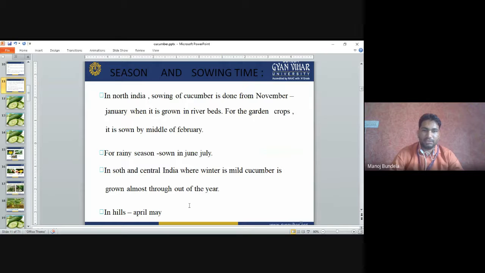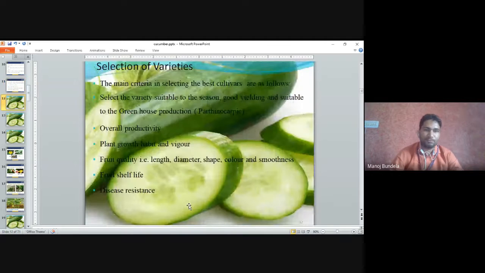In south and central India, where the winter is mild, cucumber is grown almost throughout the year. In central India, it is grown throughout the year. In hills, it is mainly grown in April-May.